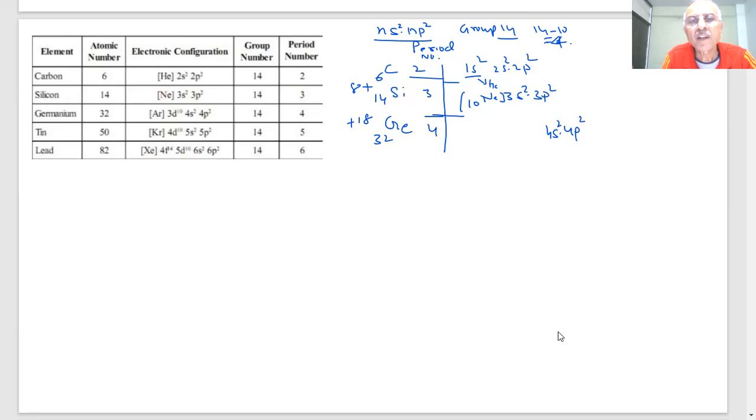And if I add the next noble gas, helium, neon, argon, argon is 18. 18 plus 2 is 20, plus 2 is 22. How many electrons are we short? 10. So 3d10.